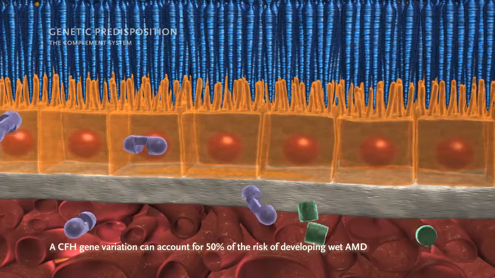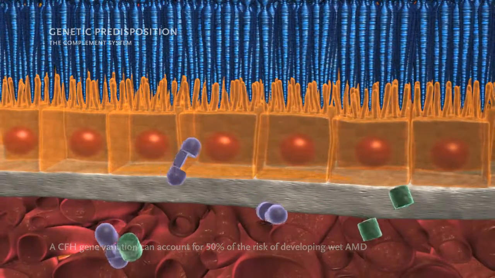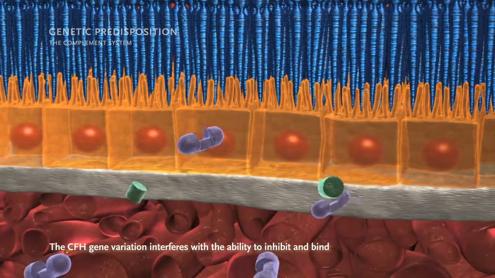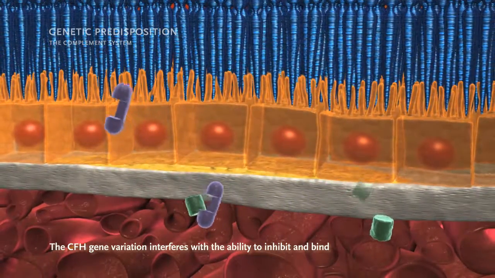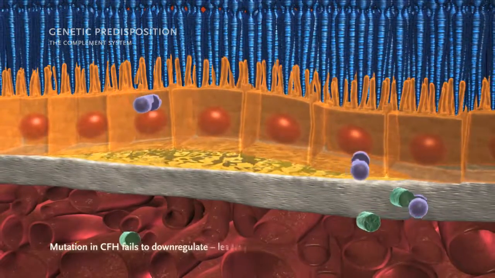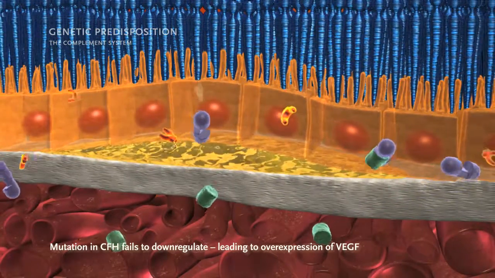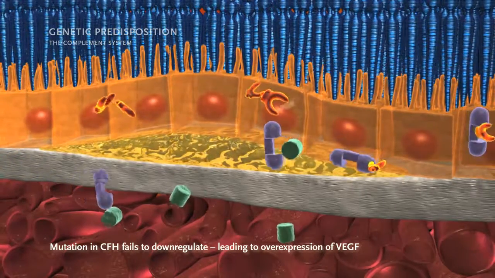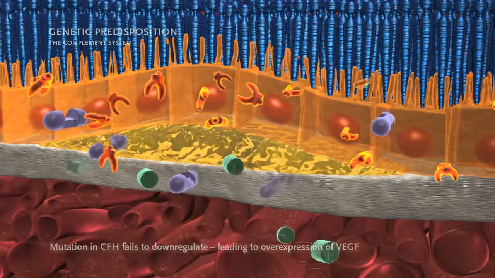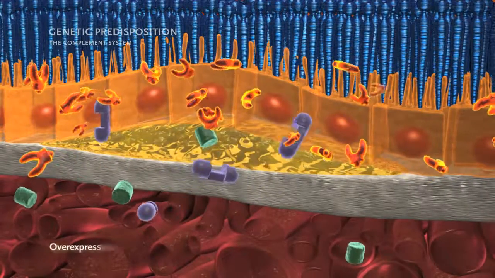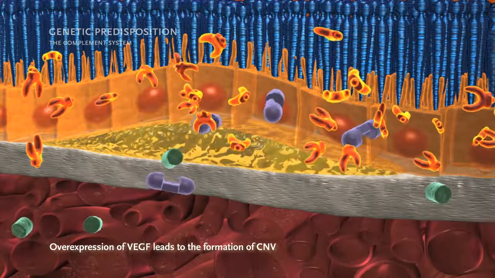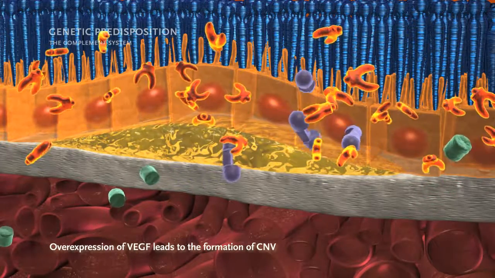The CFH gene variation in wet AMD interferes with the ability of CFH to inhibit and bind with the activated complement on cells of the retina, the Bruch's membrane, and the choroid. Therefore, mutation in CFH fails to downregulate complement-mediated inflammation, leading to overexpression of VEGF and/or direct damage to RPE cells. In wet AMD, this overexpression of VEGF caused by uncontrolled complement within Bruch's membrane and the RPE leads to the formation of CNV.